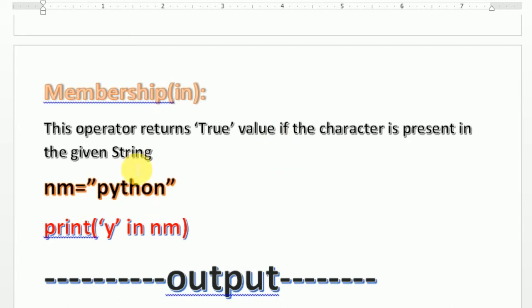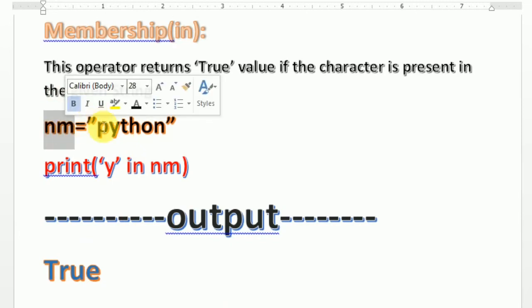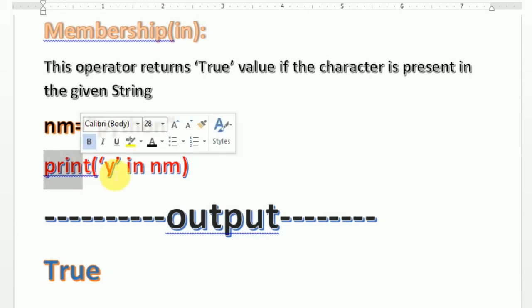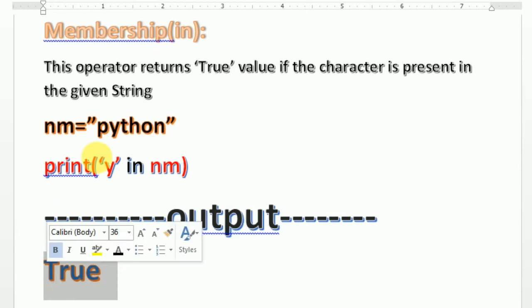So I declare an example also. There is a variable named nm, and the string is Python, with a capital P. So I put print, in single quotes I put one character, y, then the same operator, in, and then nm is the variable. So it means y exists inside nm. If yes, then print true. So that is the work of in.